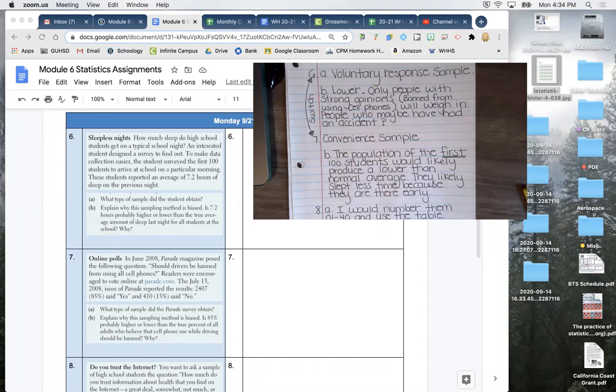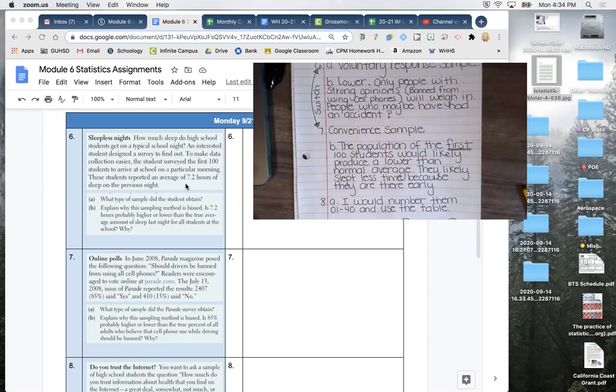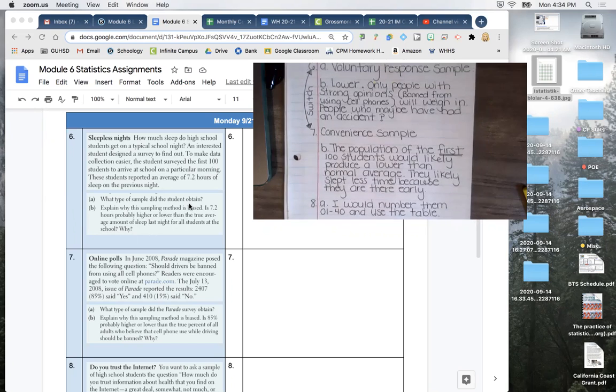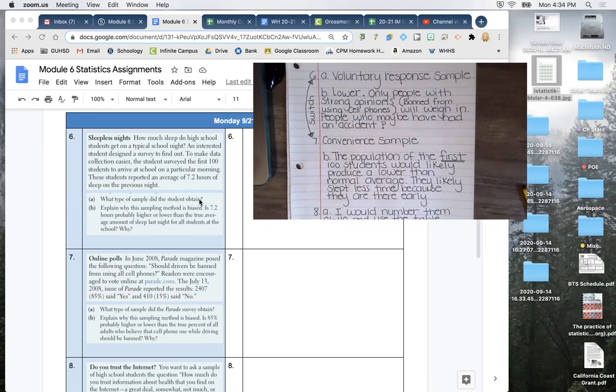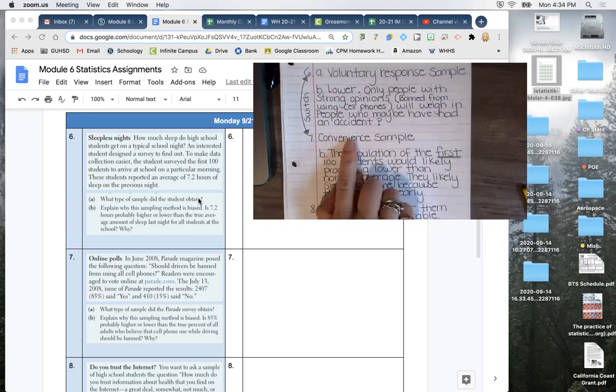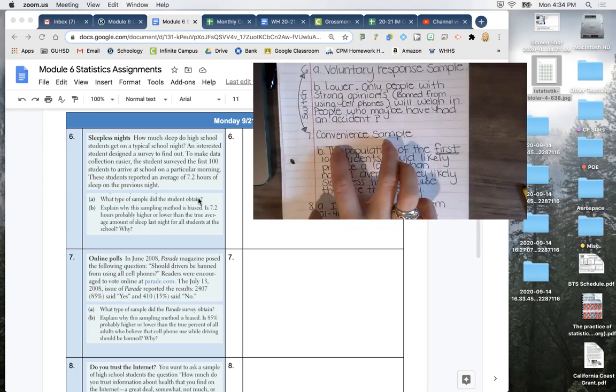An interested student designed a survey to find out. To make the data collection easier, the student surveyed the first 100 students to arrive to school on a particular morning. These students reported that on average, they got 7.2 hours of sleep. What kind of sample did the student obtain is the first question. Well, this is for sure a convenience sample. This is a convenience sample.